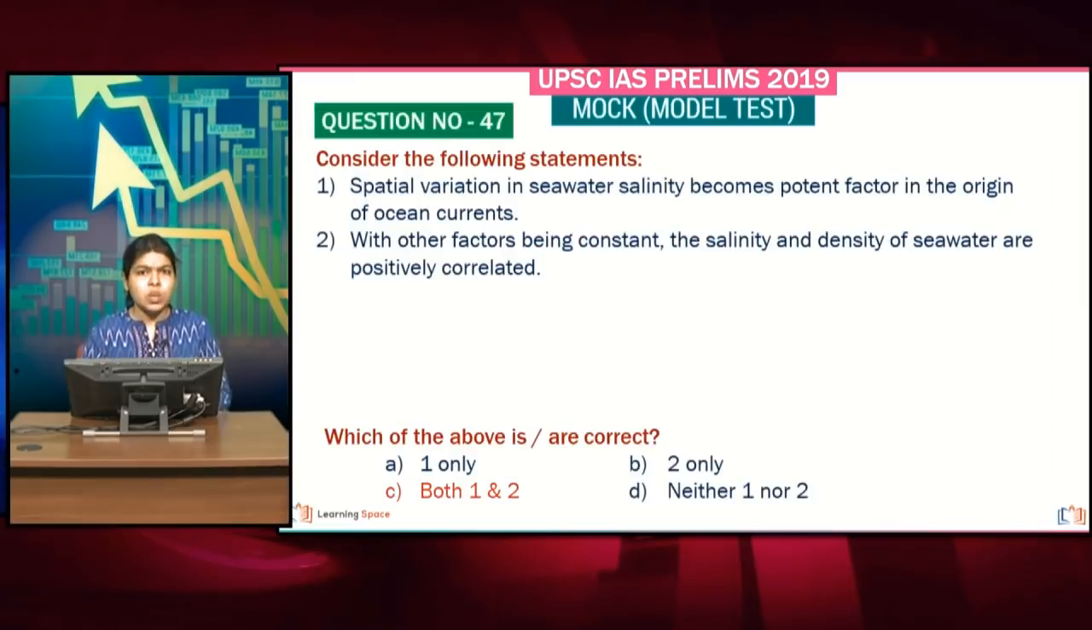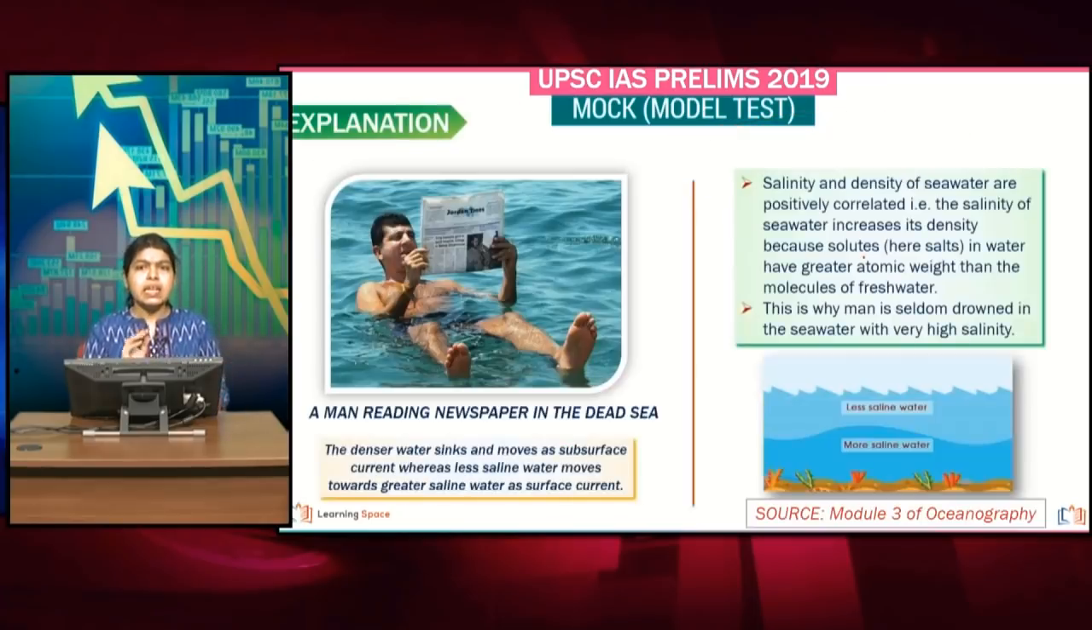And moving on to the next question, again a question pertaining to oceanography. Please understand the question: they are talking about the spatial variation in sea water salinity, and that is somehow related to the origin of the oceanic currents. So if you know the link between salinity and the oceanic currents, you can very well answer this question. Here you have salinity being the actual reason for the origin of oceanic currents. So this statement is correct, and with the other factors being constant, salinity and density are directly proportional to one another.